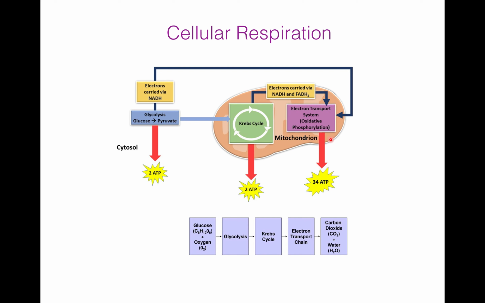And in the third step, energy-rich electrons picked up by coenzymes are transferred to the electron transport chain, which is built into the cristae membrane. The electron transport chain carries out oxidative phosphorylation, which accounts for most of the ATP generated by cellular respiration. So this is cellular respiration.